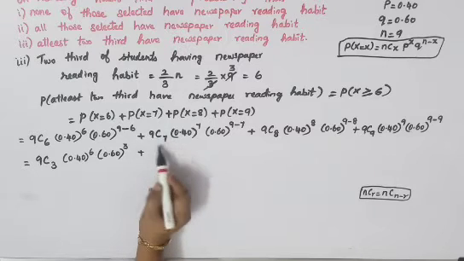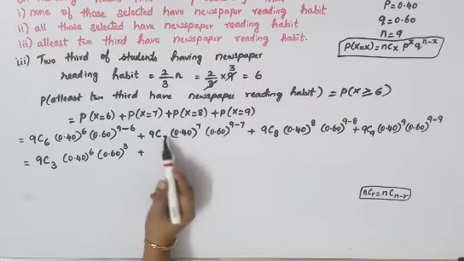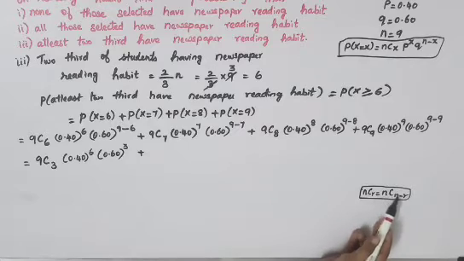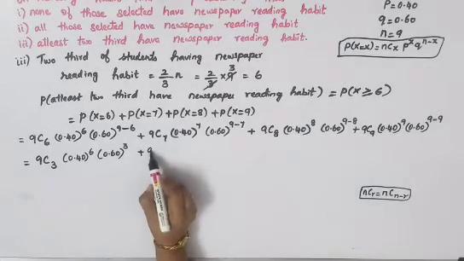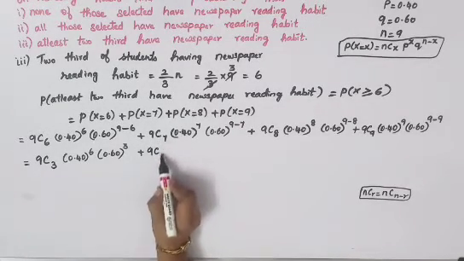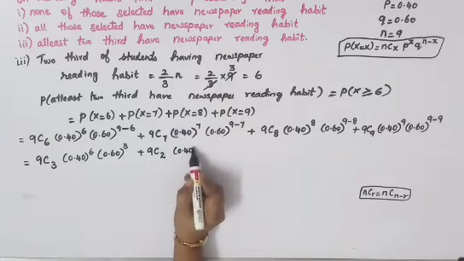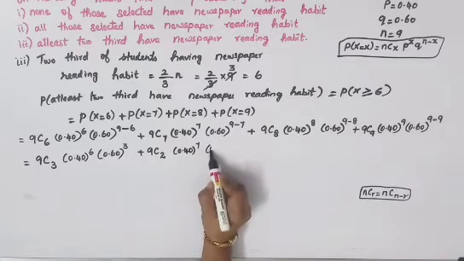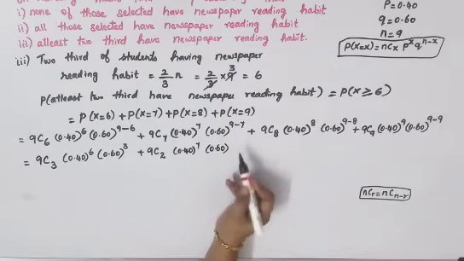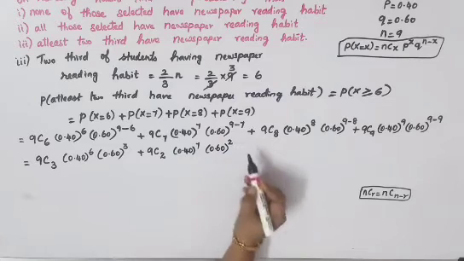Plus again this you will have to go for a conversion. So 9C7 becomes 9C(9 minus 7), you will get 9C2, into 0.40 the whole power 7 into 0.60 the whole power 9 minus 7, you will get 2.